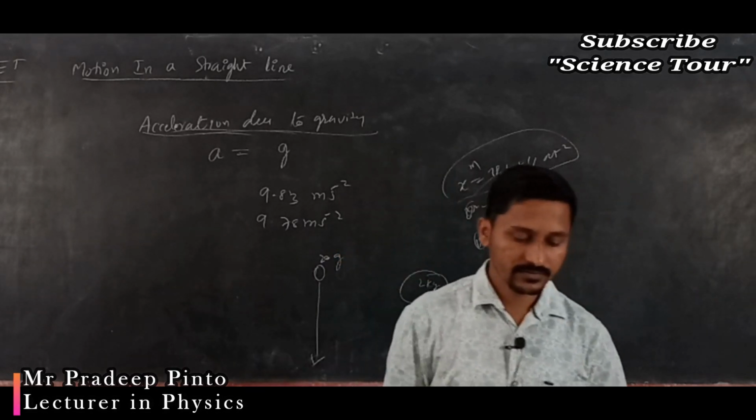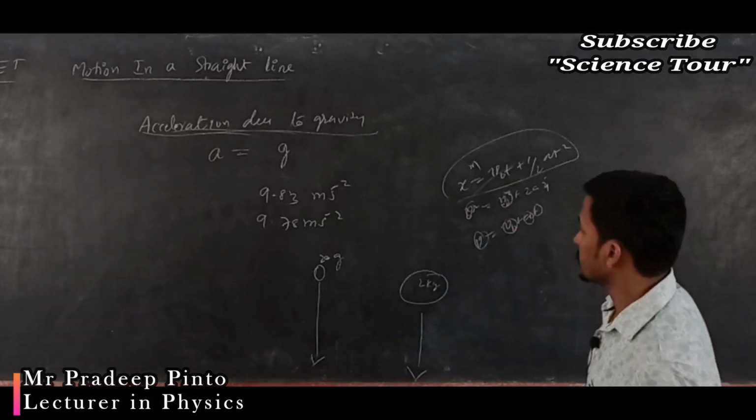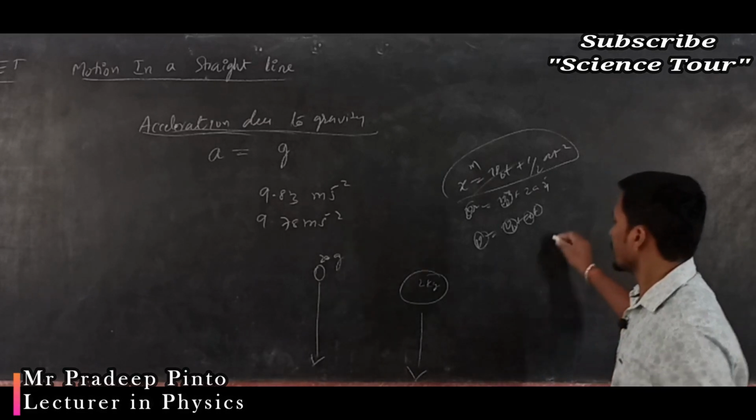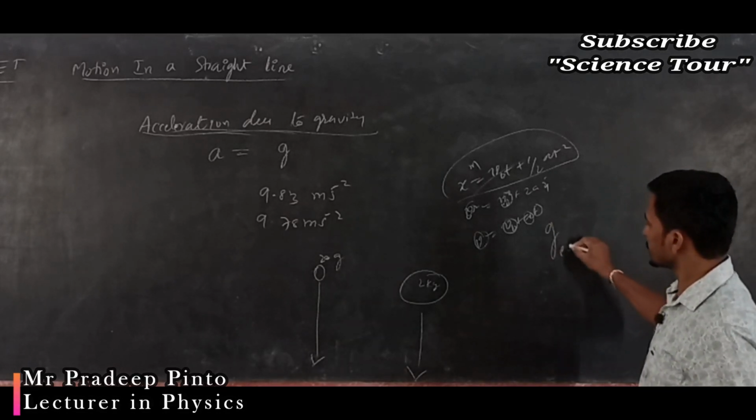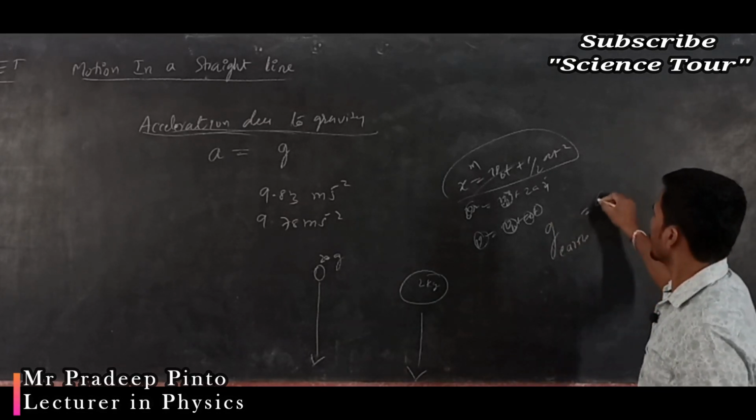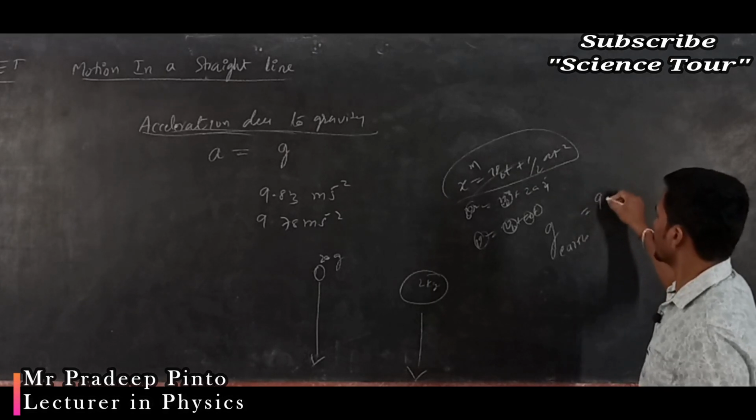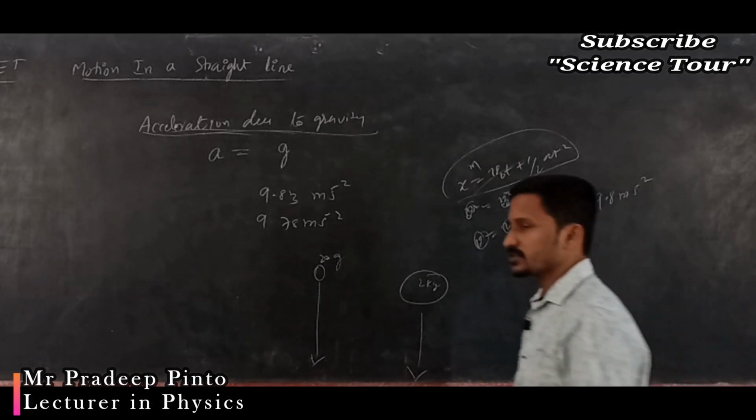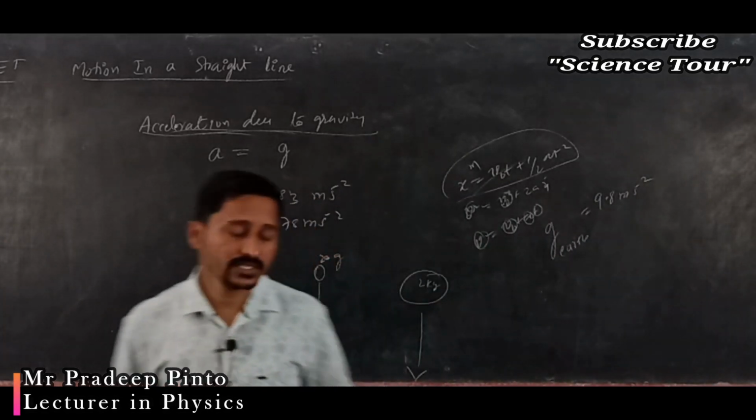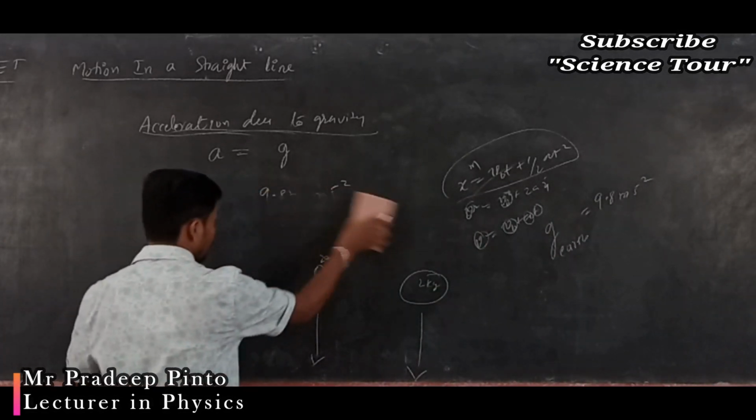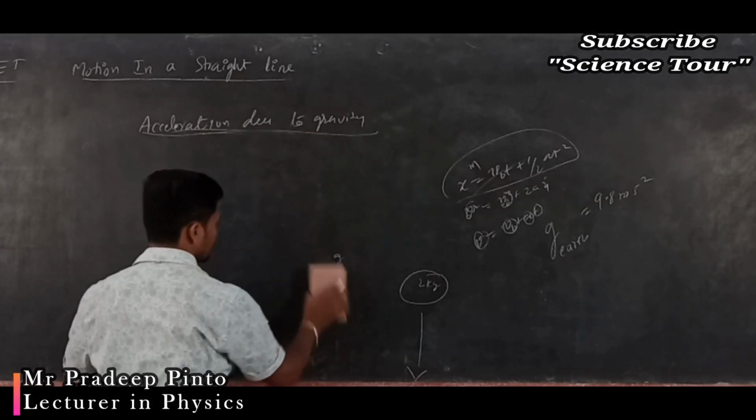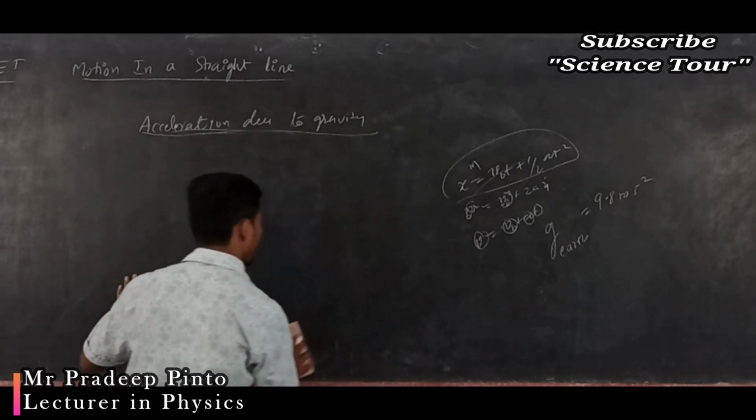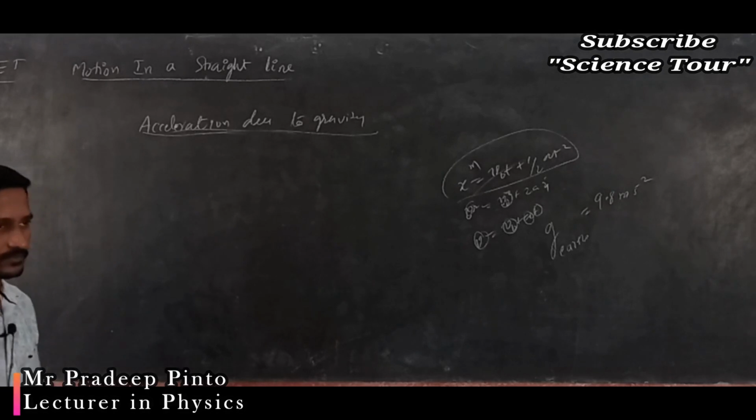Now again, on the surface of the earth, acceleration due to gravity is 9.8, approximately you are going to take 9.8 meter per second square. For the approximation, sometimes you are going to take 10 meter per second square, and this is not allowed all the time, because that depends on the problem.